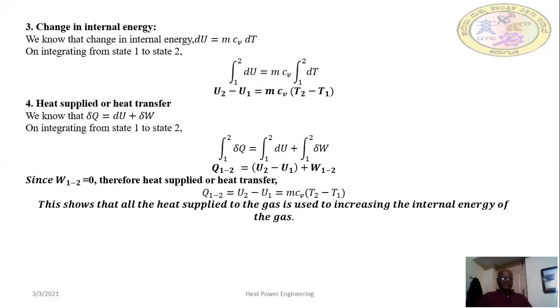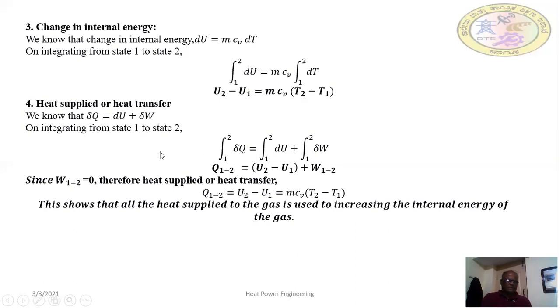Okay, change in internal energy. As I told you, as the energy is supplied to the system, that energy has to be stored in the system. That is represented by this equation, the integration of dU is equal to m Cv dT. After integration, you will get the equation U2 minus U1, the change in internal energy, is equal to the mass of the gas times the specific heat of the gas times the change in temperature. This gives the internal energy of the system.